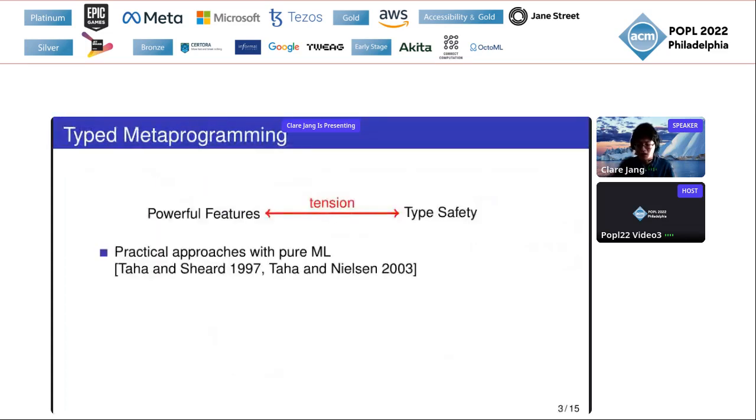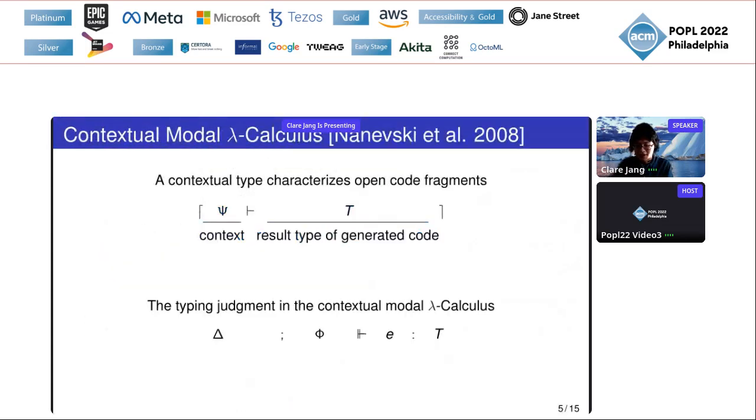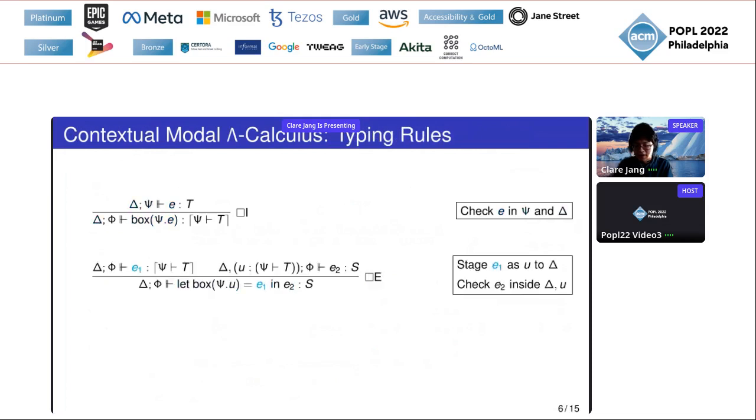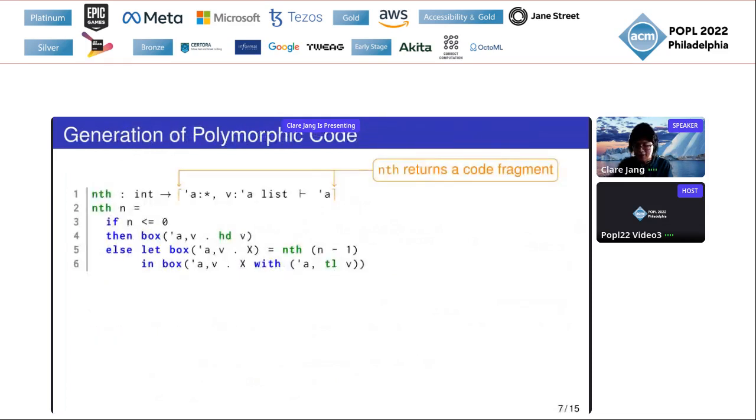However, in this ANSI example, prime A is in the context. So it is polymorphically bound for the code fragment, and you cannot pattern match on that prime A to create some constraint, because that prime A will be chosen after the generation.